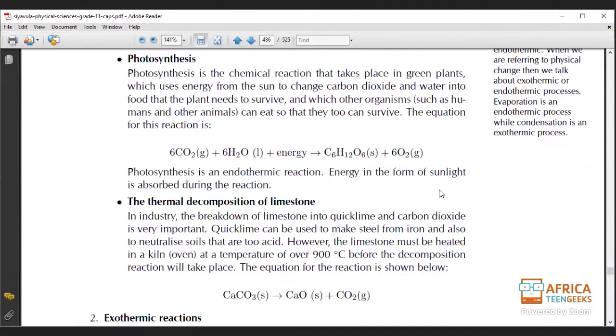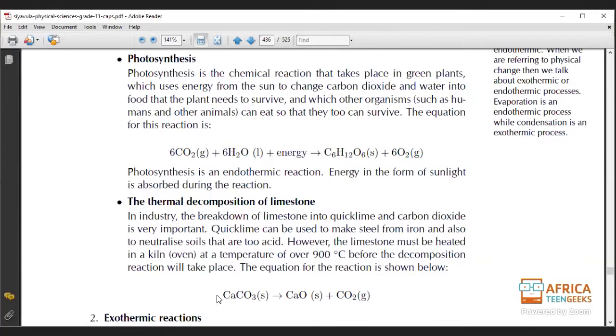So you see, there's a condition. For this reaction to happen, it has to be heated at a very high temperature. And that very high temperature, what is that? That is energy, that is heat. Okay, so this is an endothermic reaction. So we get CaCO3, which gives you CaO plus CO2 gas.